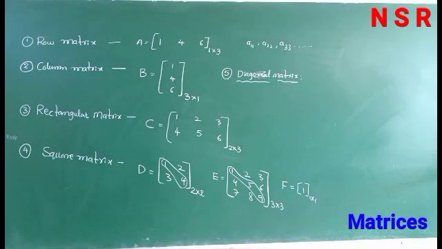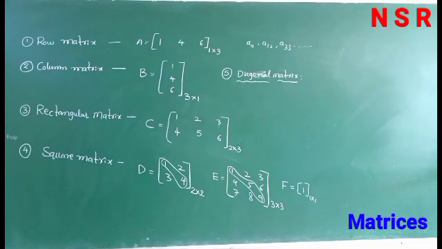The number of rows not equal to the number of columns is a rectangular matrix. The number of rows equal to the number of columns is a square matrix. Next is diagonal elements. Diagonal elements means A11, A22, A33 and A44. These are called diagonal elements or principal elements. The diagonal elements are present only in a square matrix.